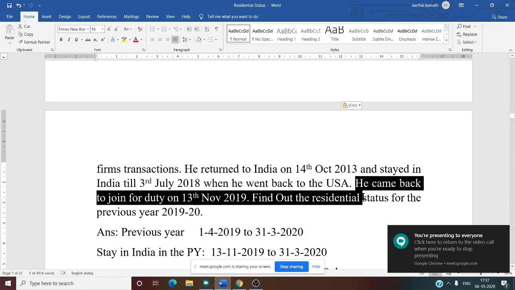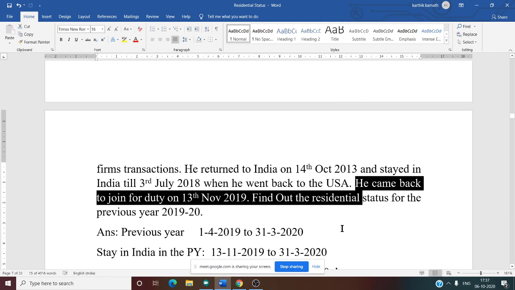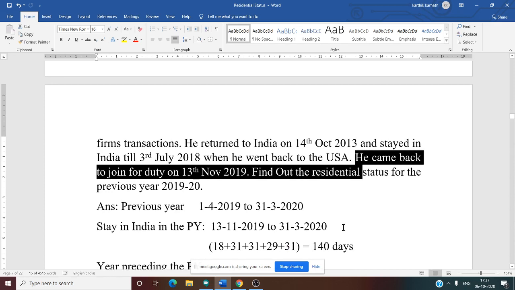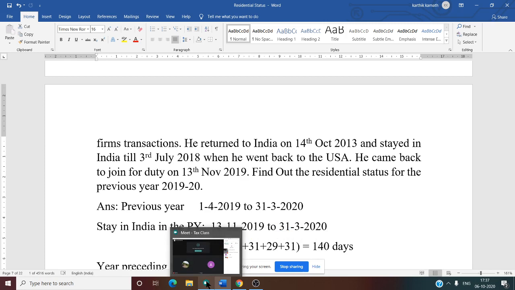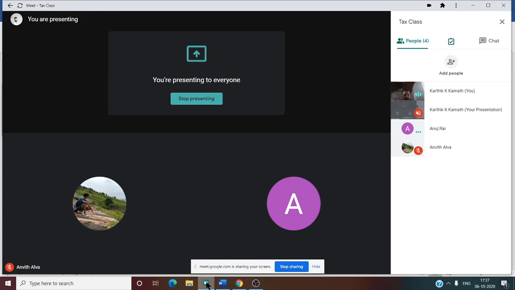Last sentence. See this. 13th November he came back to India. That means on and after 13th November, he was there in India till the end of the financial year or previous year. Do you agree with this? 13th November 2019 to 31st March 2020 he was there in India. So November, how many days? Total days in November, can you tell me how many days are there in November?